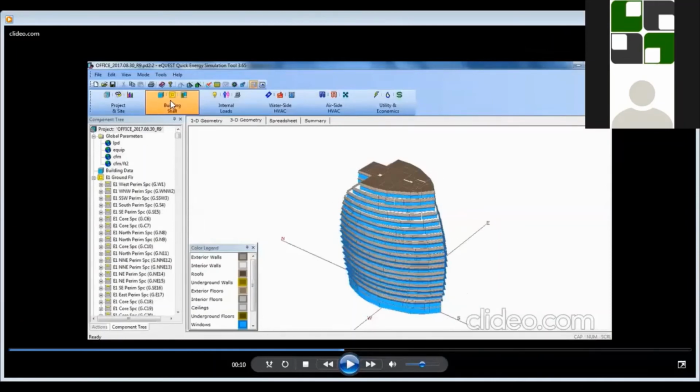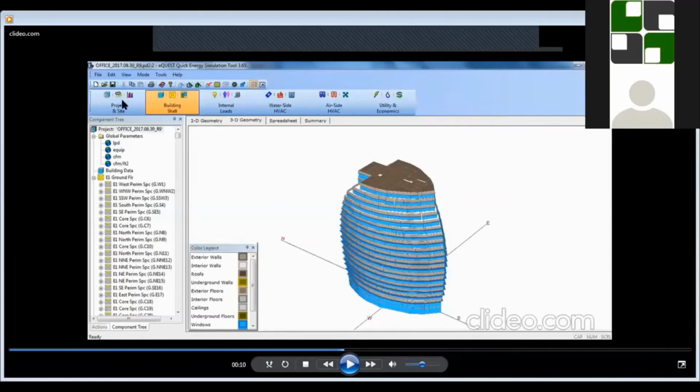So this is up to the building shell. The project and site details, including the weather and the project information, plus the building shell, which is the thermal zones, the outer shape, and the window placement, everything will come into the building shell. Basically, project and site and building shell come under the wizard mode.